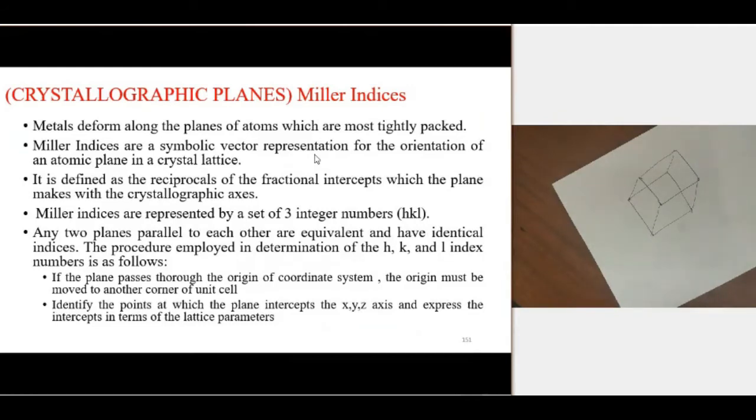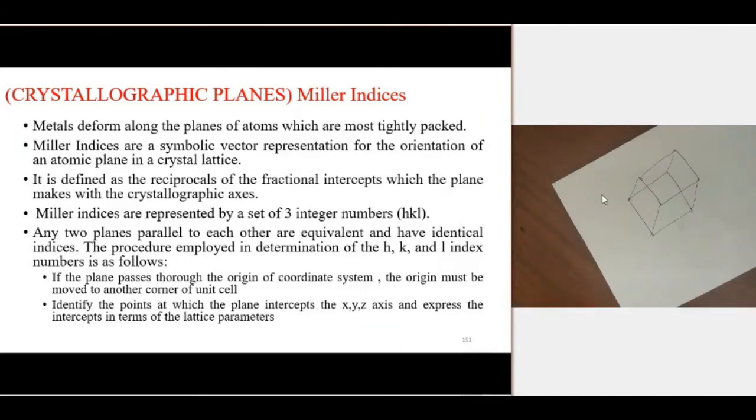This is defined as the reciprocal of fractional intercept, which are the planes marked with the crystallographic axis. Miller indices are represented with the 3 integer numbers h, k, l. And any two planes parallel to each other are equivalent and have identical indices. If the two planes are parallel, they give the same indices.